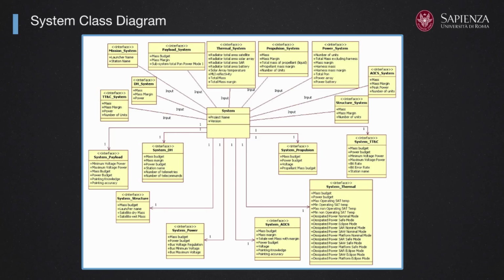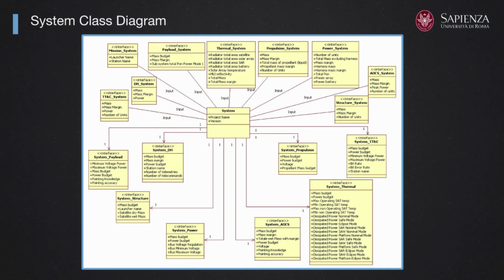So there is information and decisions coming from the area of competence of system and going to all the others: to the payload, to the structure, to power, AOCS, propulsion, thermal, and so on. At the same time, after the other areas of competence have completed their design decisions, there is information coming to the system.